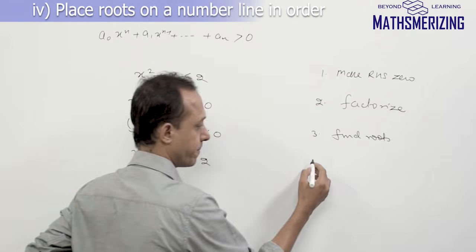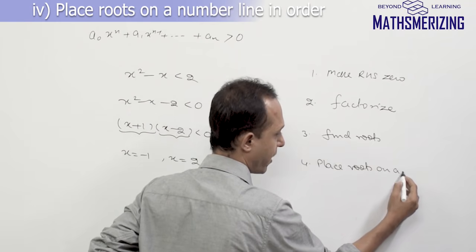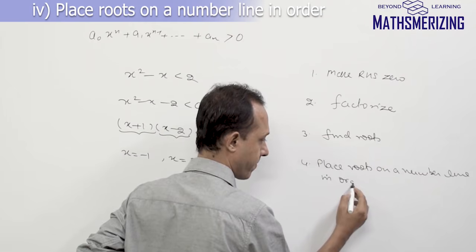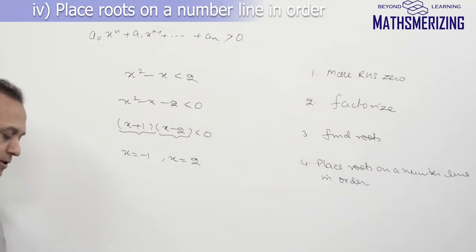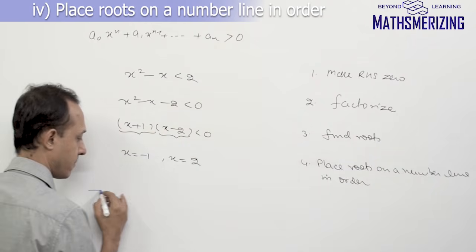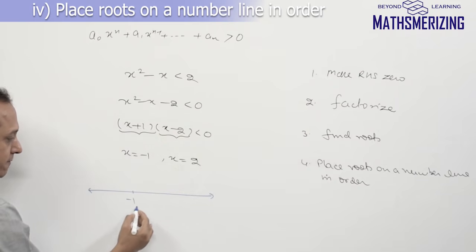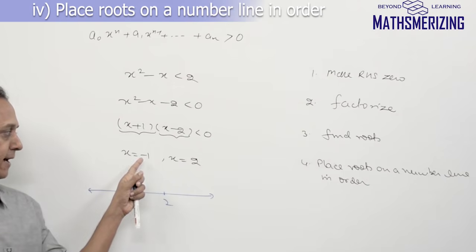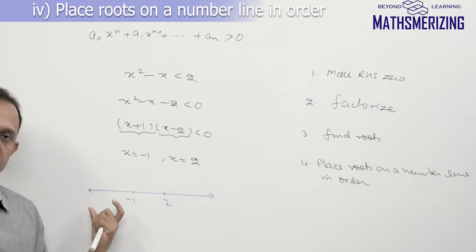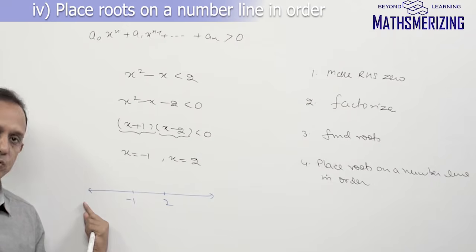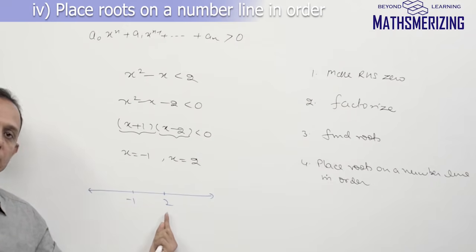So I get 2 roots. Now the fourth step is place roots on a number line in order. I'll draw a number line and place these two numbers in order. First I'll write minus 1 and then 2. So I have placed both roots on a number line. They have partitioned the number line into 3 intervals: interval 1 when x is less than minus 1, interval 2 when it lies between minus 1 and 2, and the third interval when it is greater than 2.